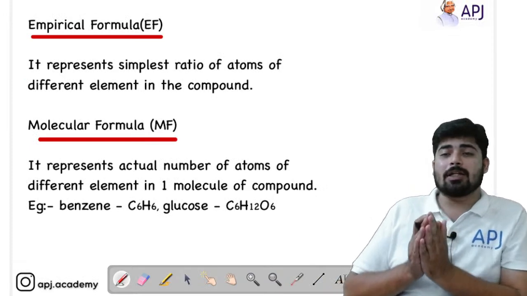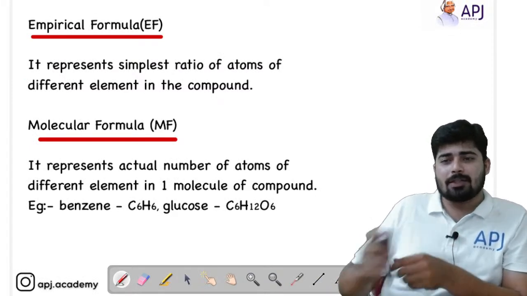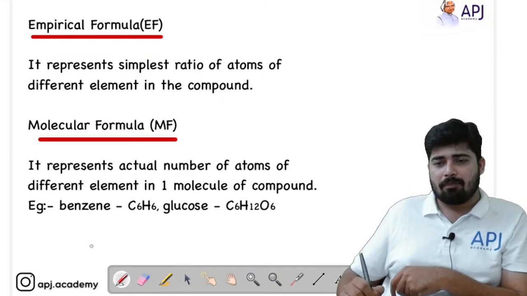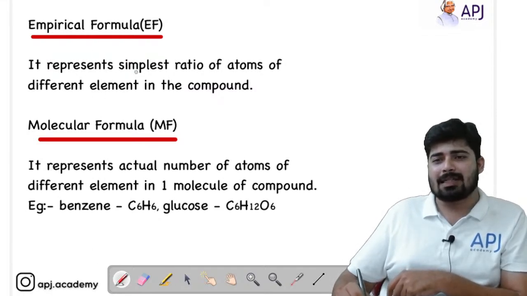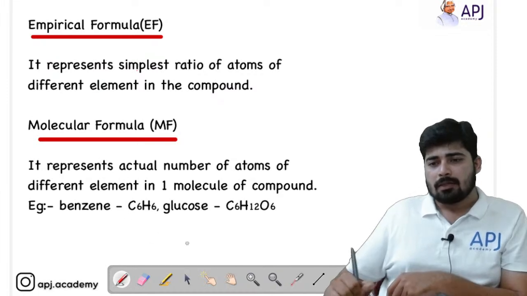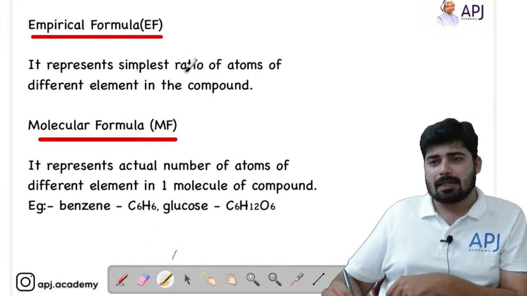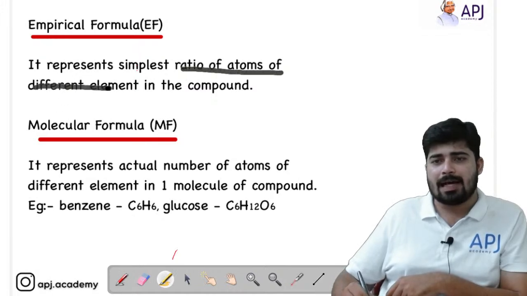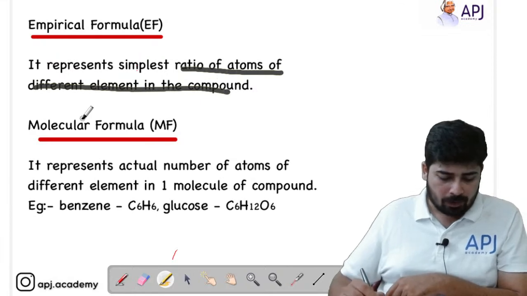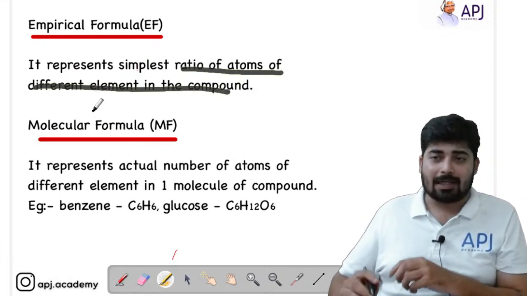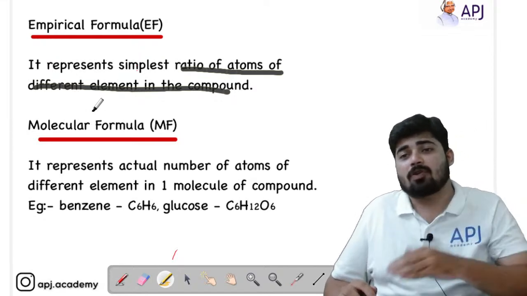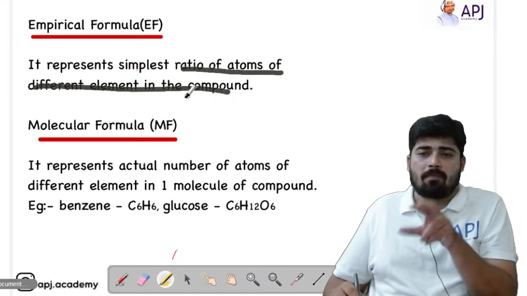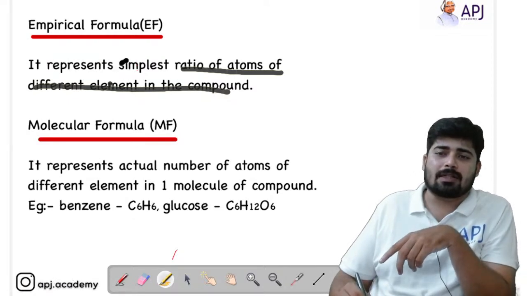Next we are going into the empirical formula. Dear students, what do you mean by empirical formula? Empirical formula simply represents the simplest ratio of atoms of different elements in the compound. So it should be the simplest ratio.